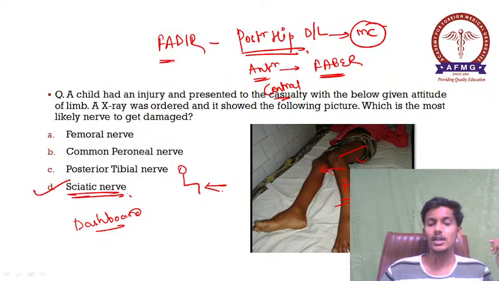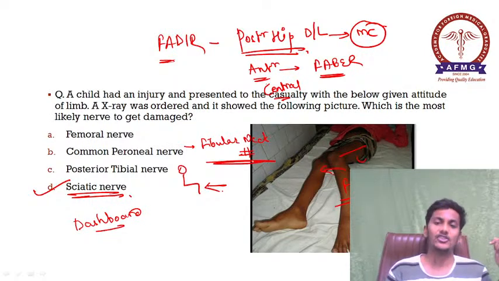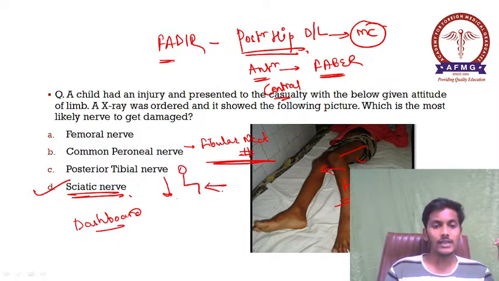Please remember this. Common peroneal nerve is damaged in cases of fibular neck fractures, which are also known as bumper fractures. Posterior tibial nerve injury can lead to the burning feet syndrome.